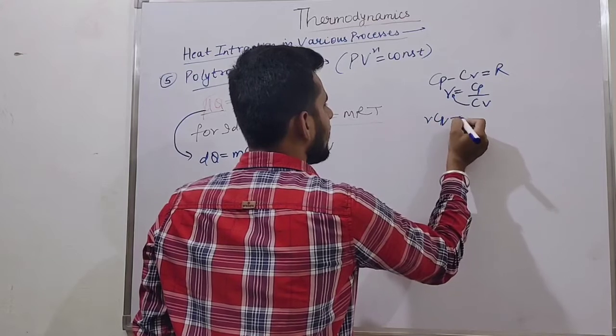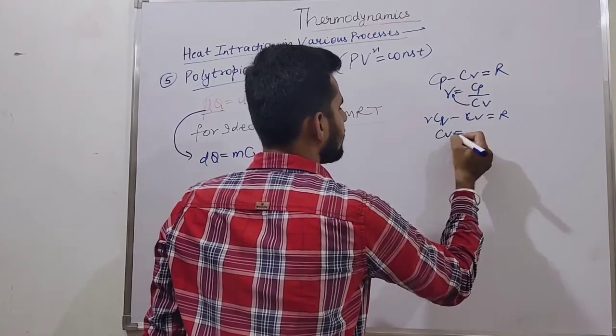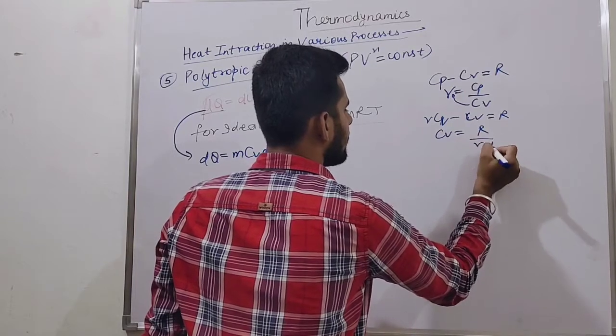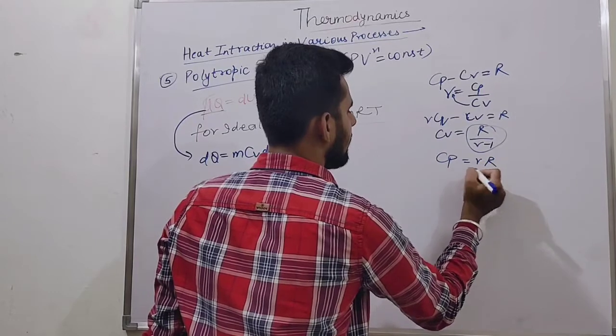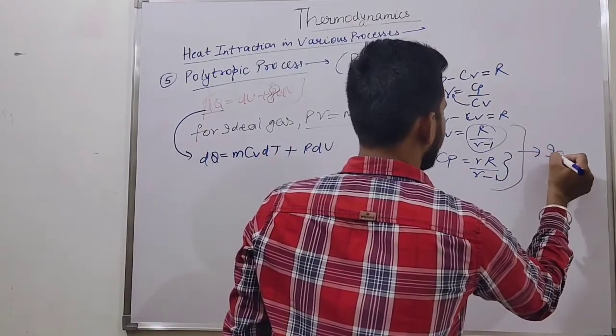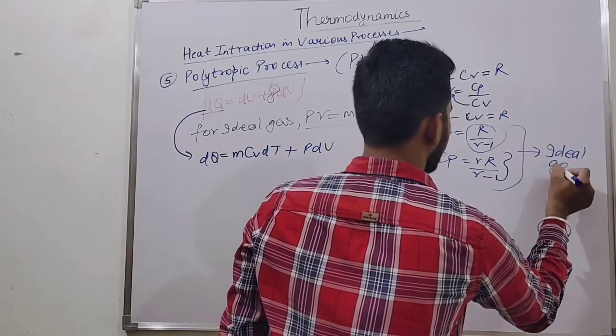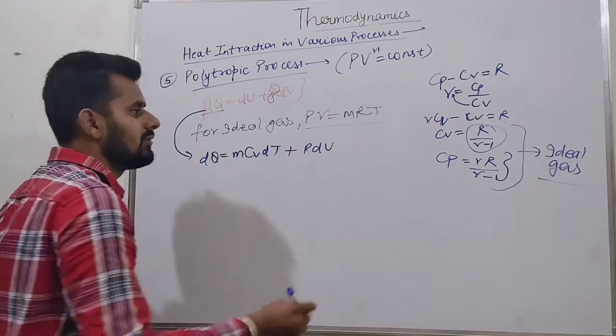Then gamma Cv minus Cv is equal to R. The value of Cv is R upon gamma minus 1, and the value of Cp is gamma R upon gamma minus 1. These both relations are valid for an ideal gas.